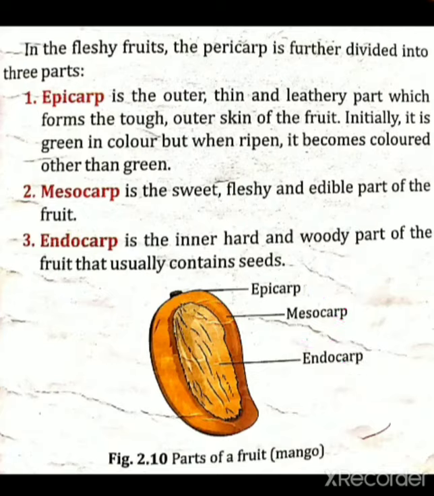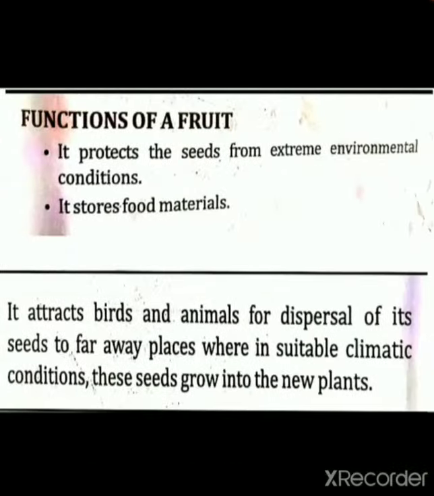So have you understood the three parts? Remember, your pericarp is divided into three parts, that is epicarp, mesocarp and endocarp. Epicarp is the outermost, mesocarp is the middle one and the edible part of the fruit. Endocarp is the part which contains seeds. Okay, then we will see the next one.